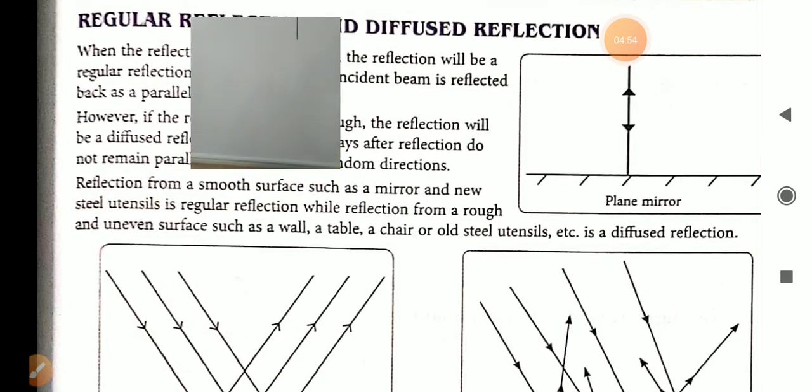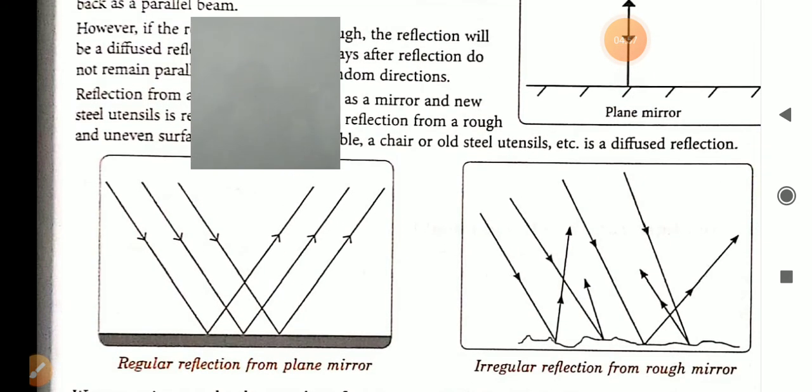When the rays fall on it, after reflection they become parallel to each other.